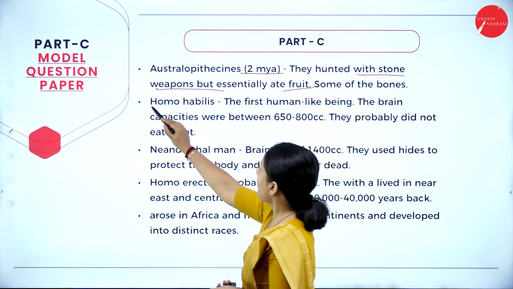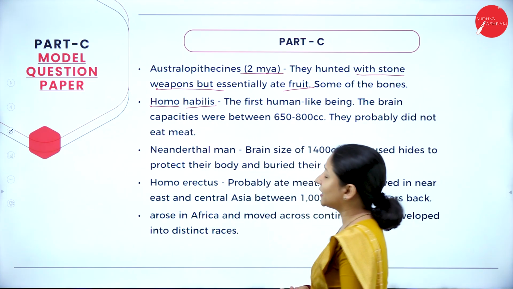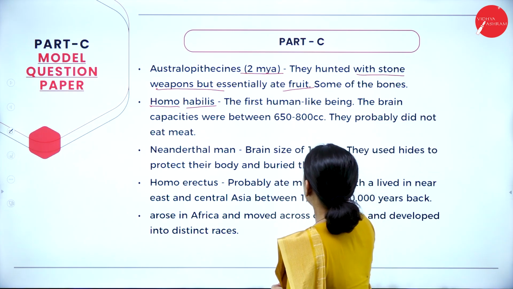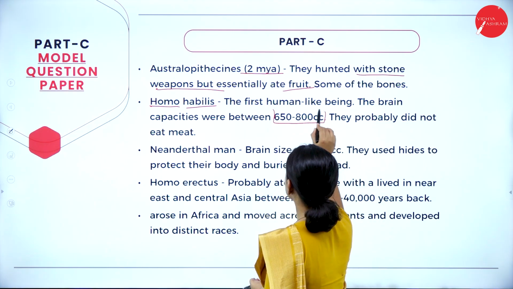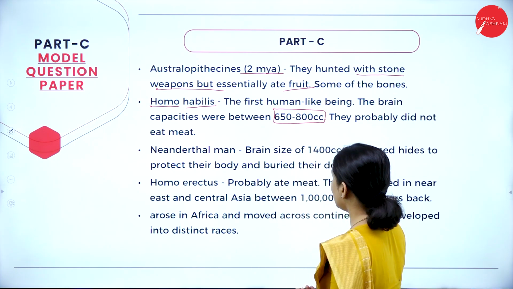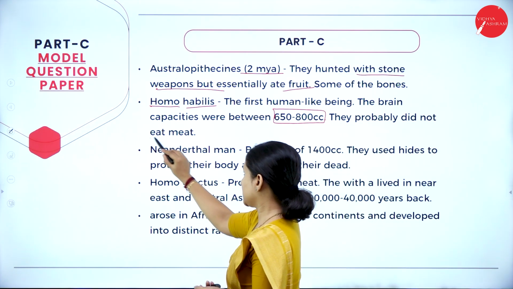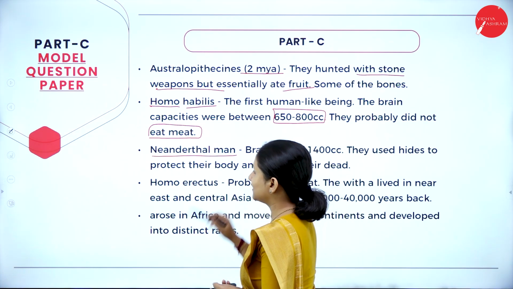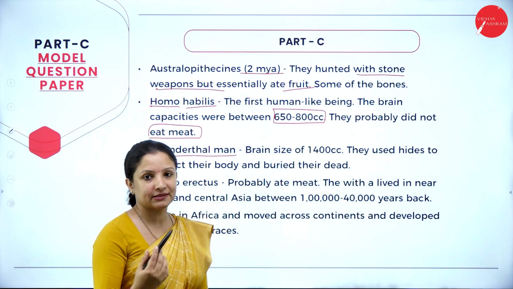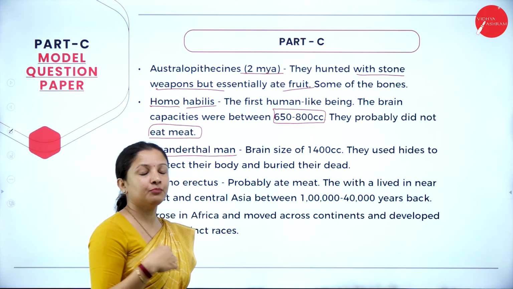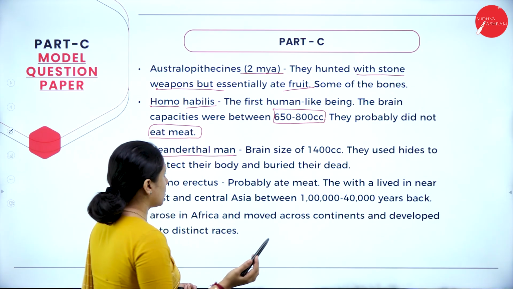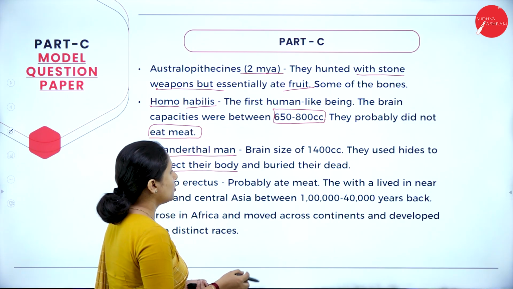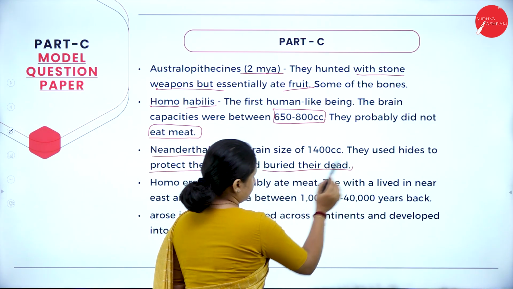Next is Homo habilis. Homo habilis, they are the first human-like beings, and they had a brain capacity of 650 to 800 cc, and they were not meat eaters. They did not eat meat. Then Neanderthal man. They used to move from place to place, so therefore they needed protection according to the environment. So therefore they protected their body with hide, and also they buried their dead.